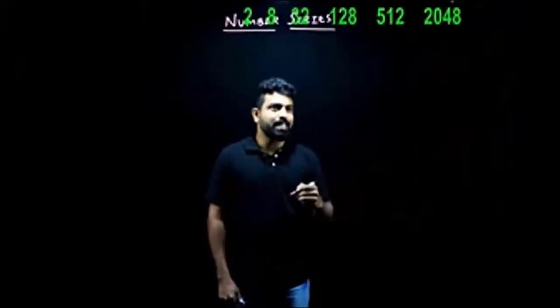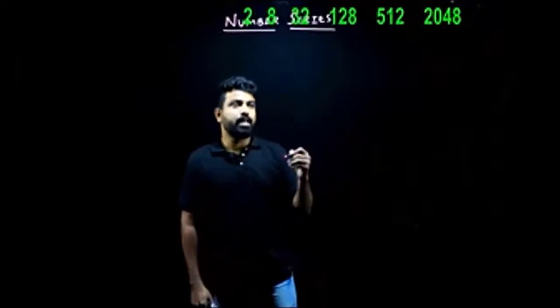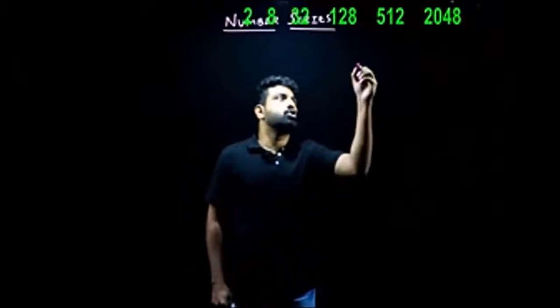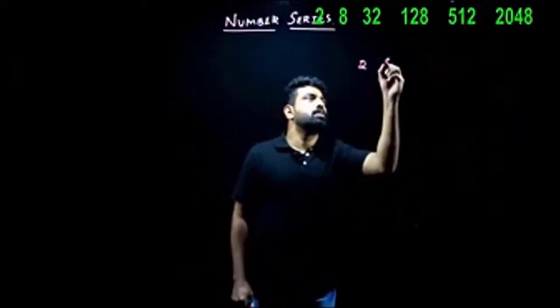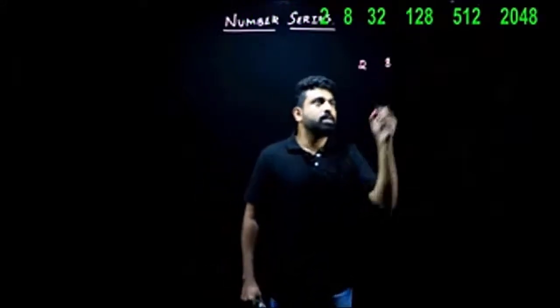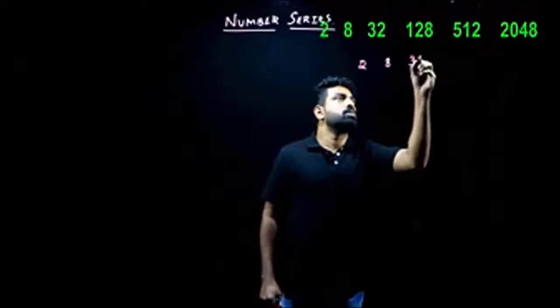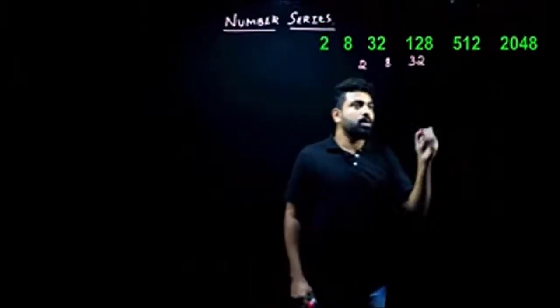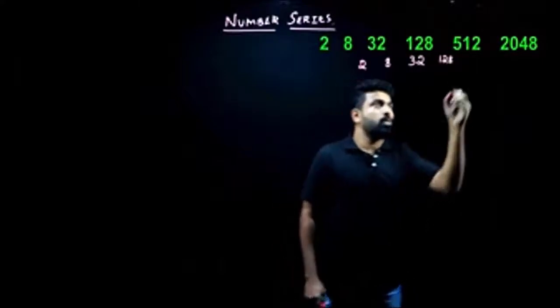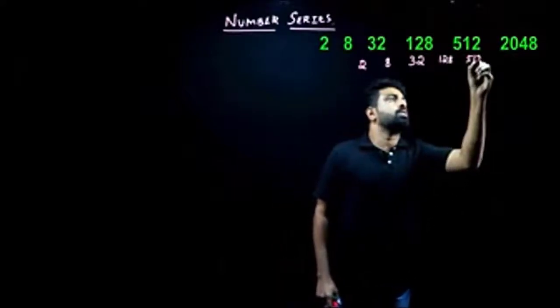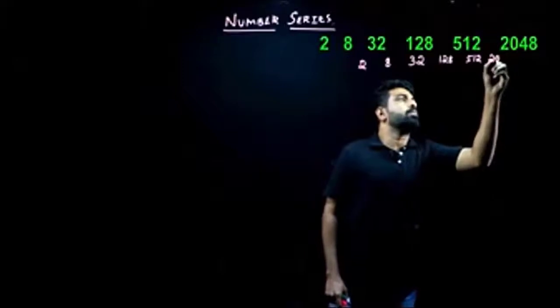So let us move on to our next example here. What is our next example? Next example here goes like this. It is 2, 8, 32, 128, 512, and 2048.